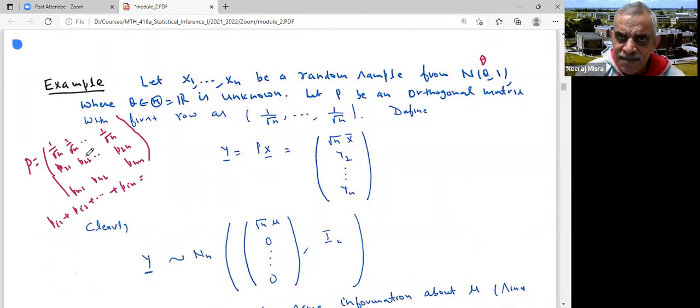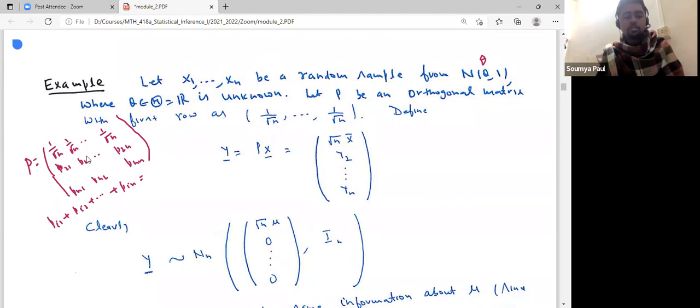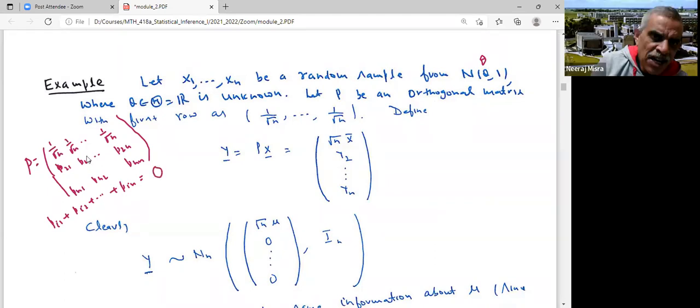Anyone? Quick answer? 0. It has to be 0. Why? Because since it is orthogonal, the inner product of each of them with the first row has to be 0. For example, if you take the inner product of the second row with the first, it is P21 into 1 by root n, plus P22 into 1 by root n, plus P2n into 1 by root n. That should be 0 because P is orthogonal. So P21 plus P22 plus P2n is 0. The same holds for every row from 2 to n, except the first row.